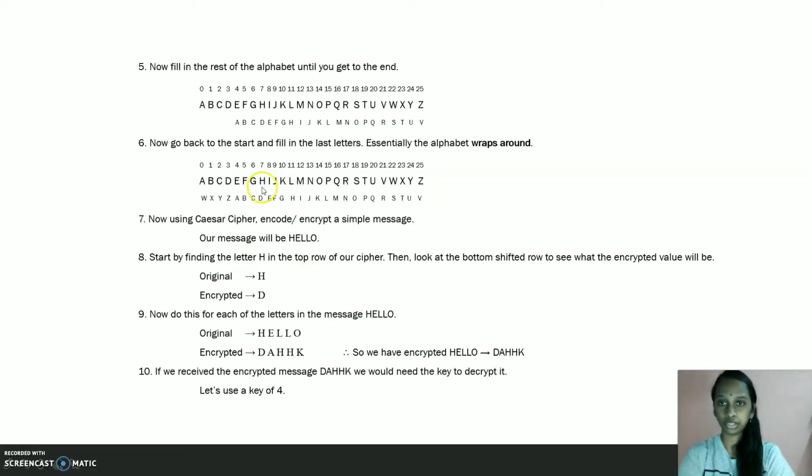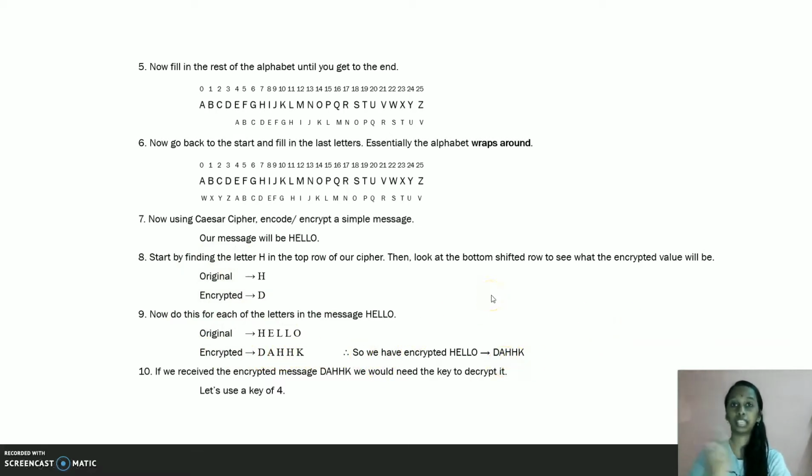Let's find H. Here is the H, and in the bottom shifted row we can find D. So the encrypted value for H is D. Now do this for each of the letters in the message hello. We will get the encrypted message DAHHK. So we have encrypted hello into this.